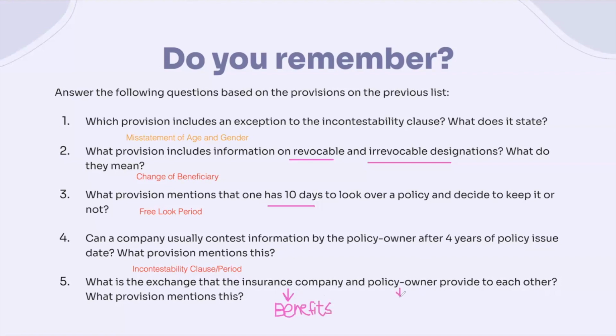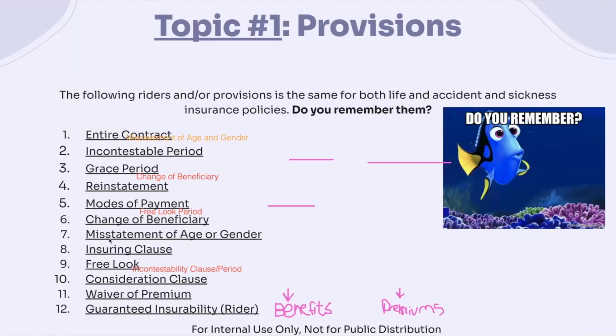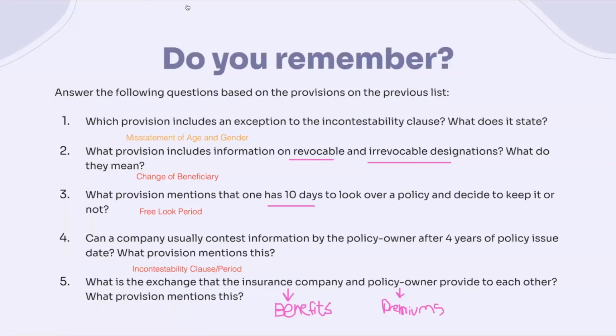Then for the policy owner, it would be those premium payments. Okay. And the provision, if we go back to looking at our chart, would be our consideration clause, which states that.